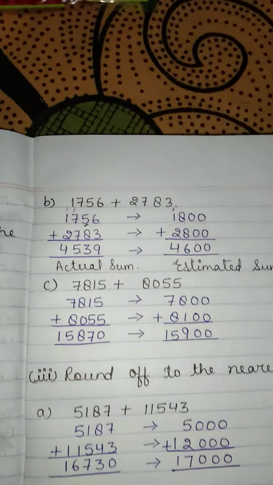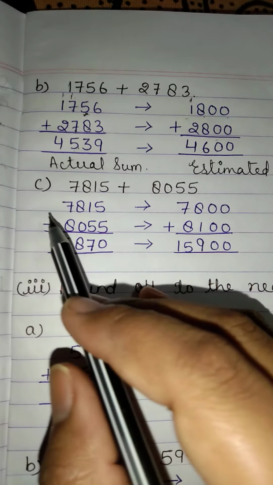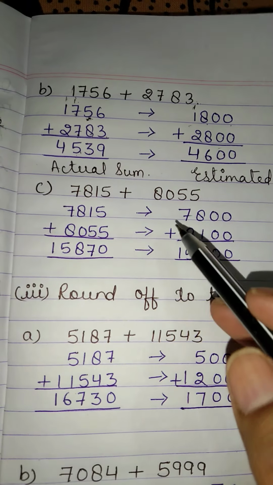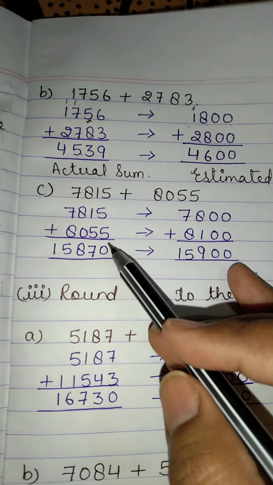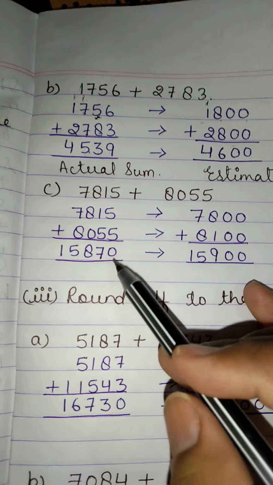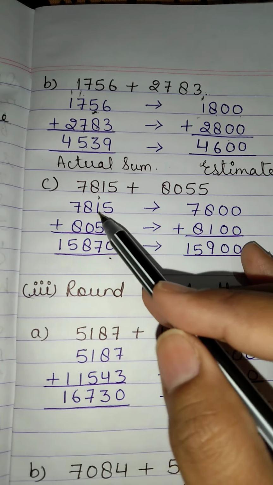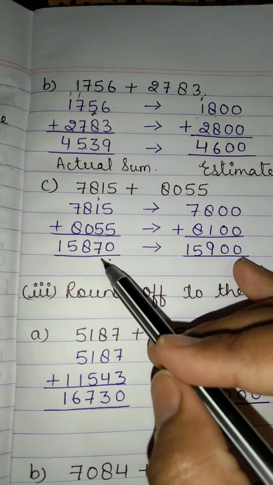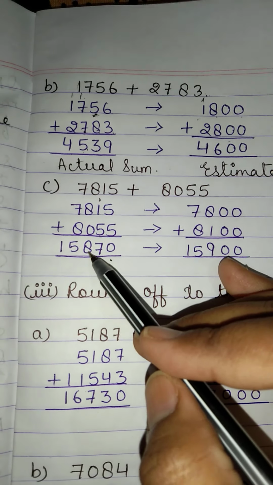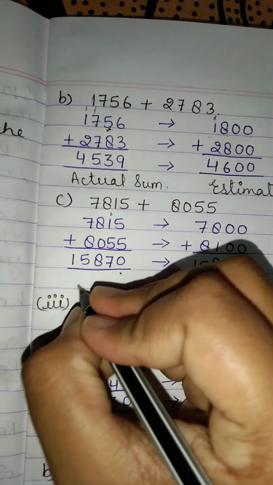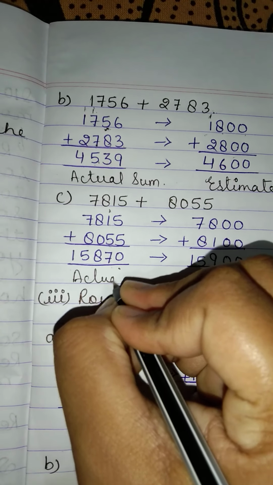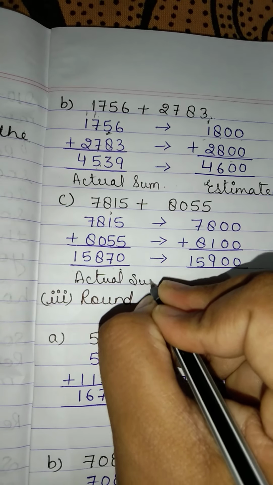Clear? Question number C, 7815 plus 8055. So when we will add, 5 plus 5 is 10, 1 carry, 1 plus 5 is 6, 6 plus 1 is 7, 8 plus 0 is 8, and 7 and 8 will be 15. So 15,870 is the actual sum.